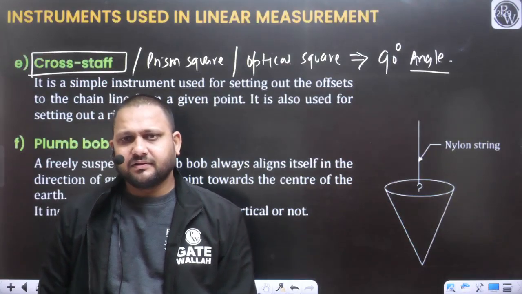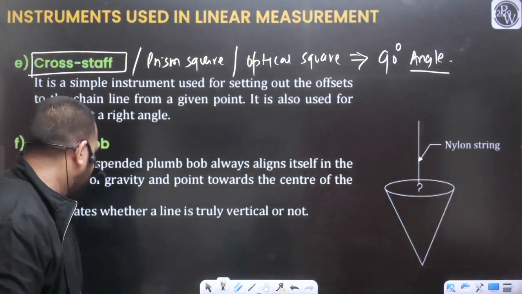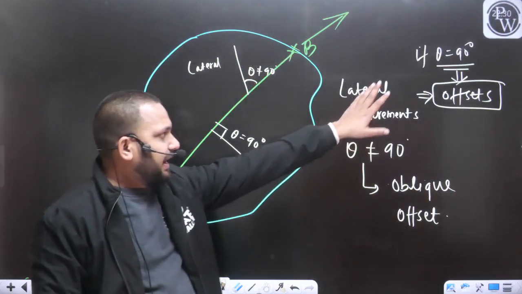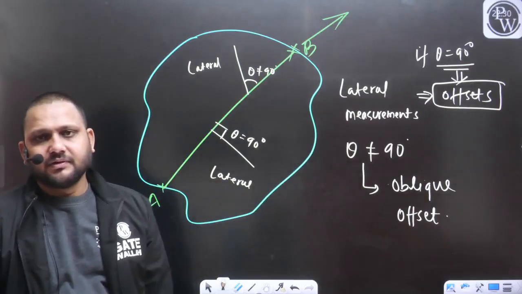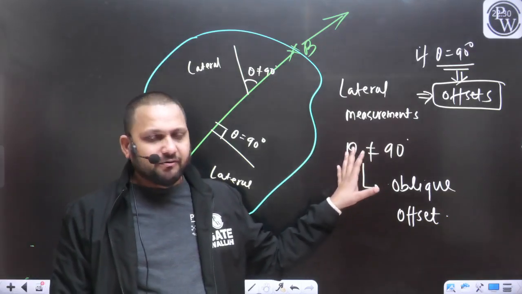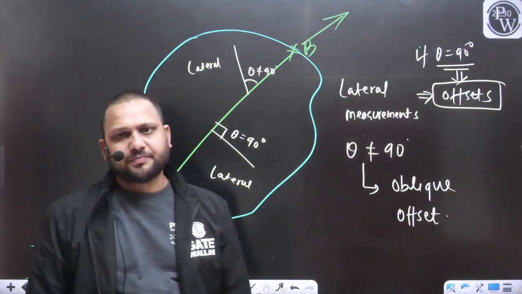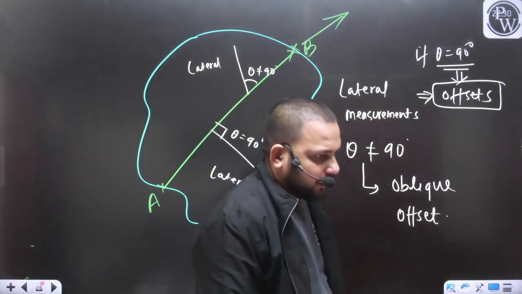Yeah, that I have already covered. All lateral measurements that we are measuring at angle 90 degree, for that we are using the term offset. The lateral measurements which are not at angle 90 degree, for that we will use the term oblique offset.